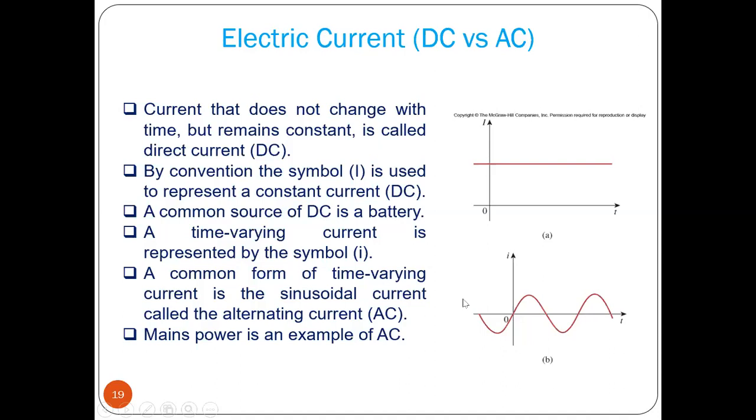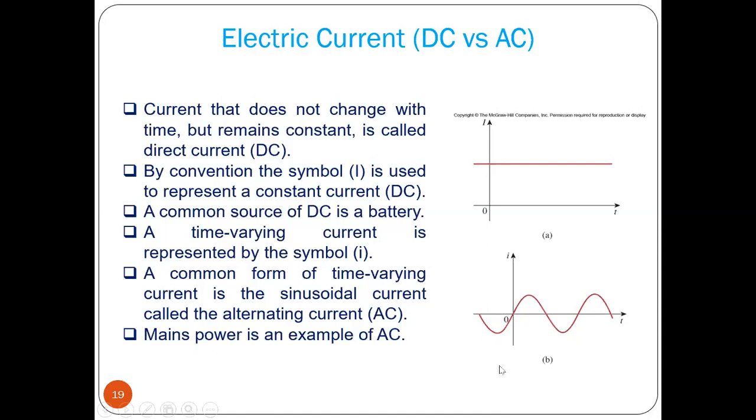Now in case of this AC signal, what is the frequency? The frequency is 1 by capital T, where T is the time period. Time period means, looking at this waveform, it goes positive, then goes negative, reaches zero, and again goes positive. If you take only one cycle, it consists of two parts, positive part and negative part, together one cycle, and this one cycle is repeated forever. This one cycle is your time period.